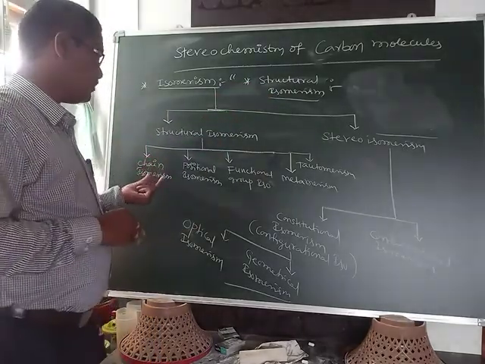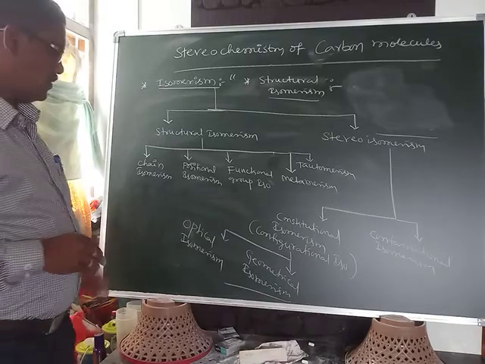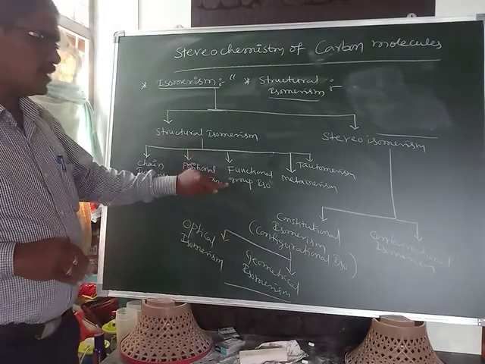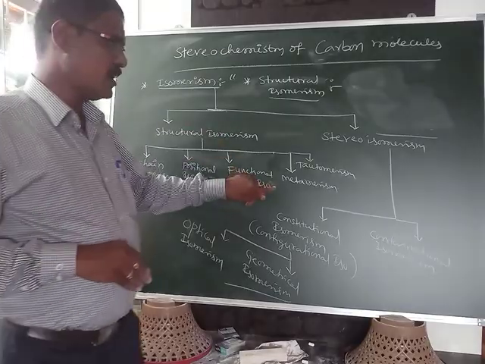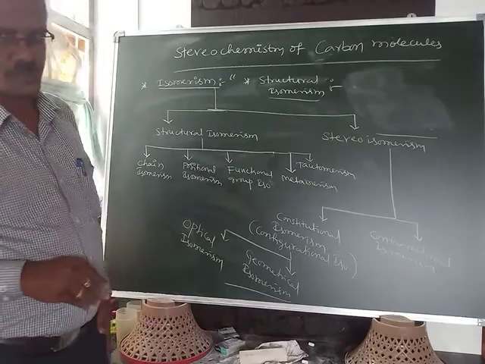Structural isomerism is again classified into totally 5 types: chain isomerism, positional isomerism, functional group isomerism, metamerism, tautomerism. So this is about structural isomerism.